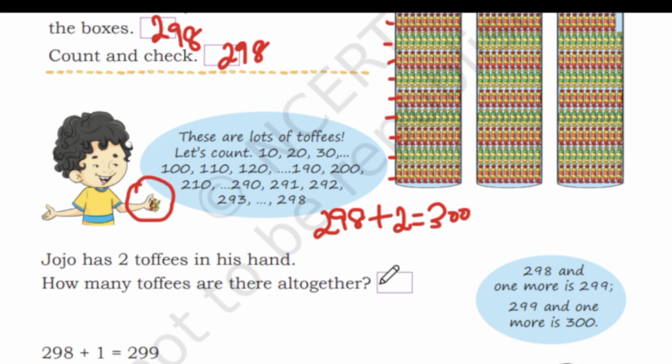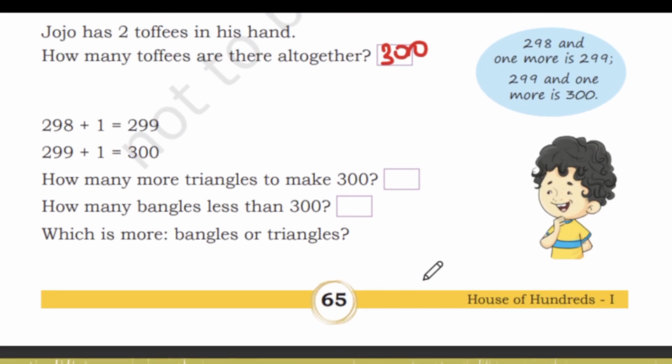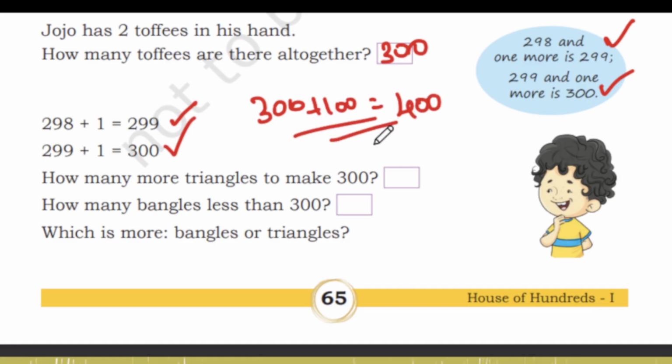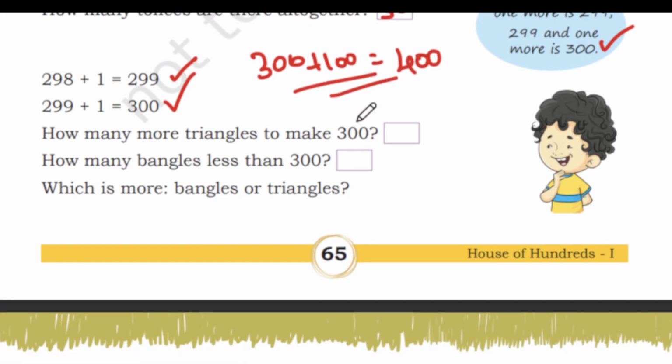So altogether we have 300 toffees. Okay, so here they have written also 298 and one more is 299, 299 and one more is 300. Okay, easy one. So see, 298 plus 1 is 299, 299 plus 1 is 300. Okay, so 300 plus 100 is 400. So likewise you have to calculate in hundreds.